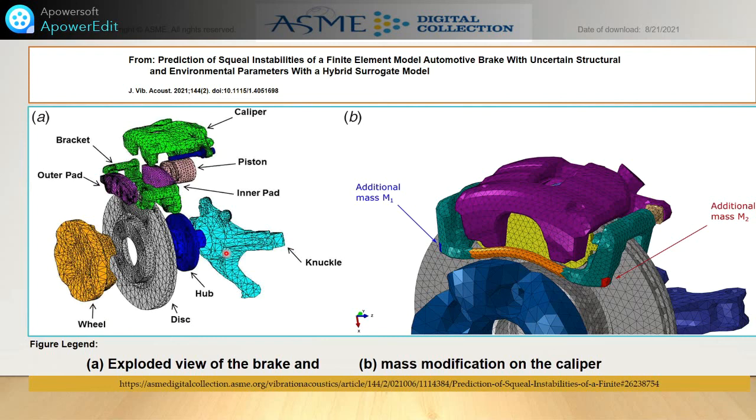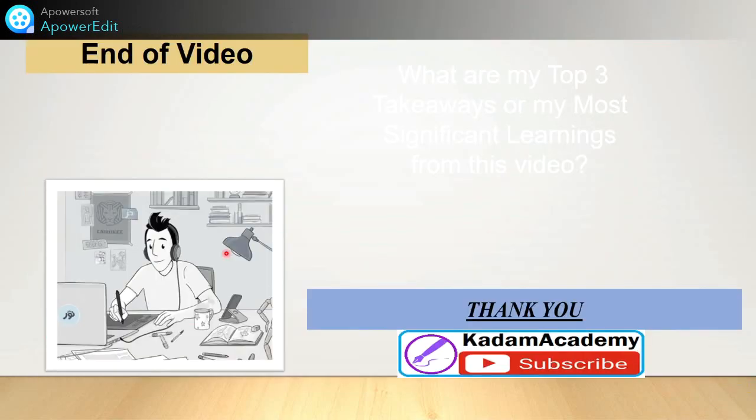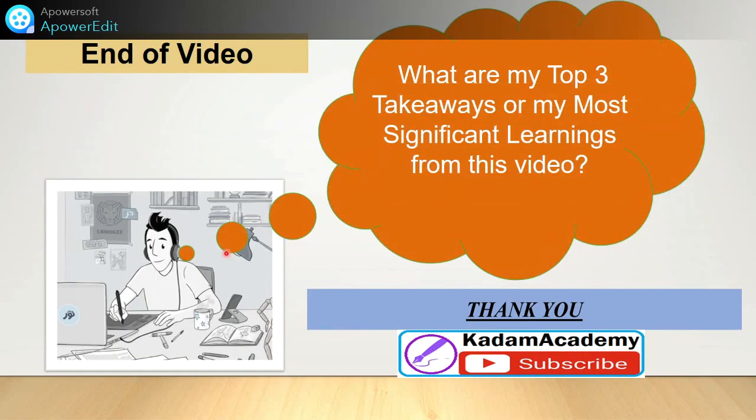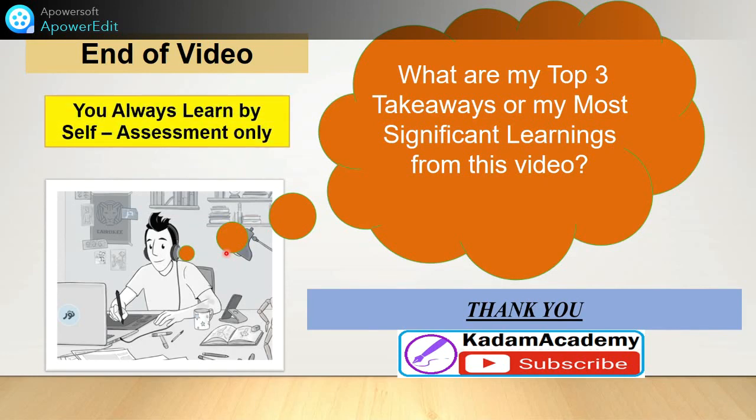So friends, with best luck for your future, you must take away 3 points from this learning in this video, and you always learn by self-assessment only.